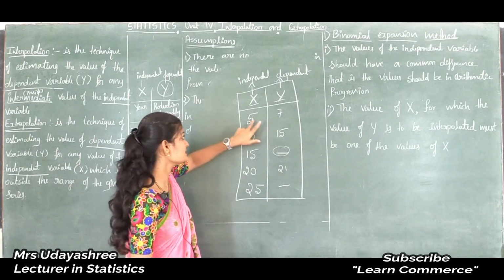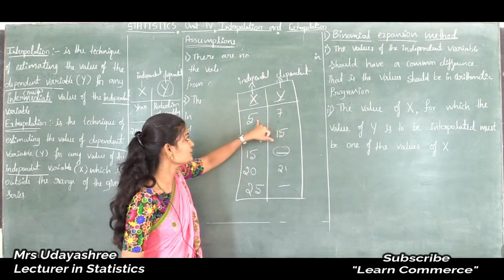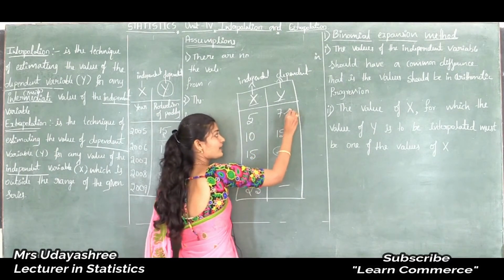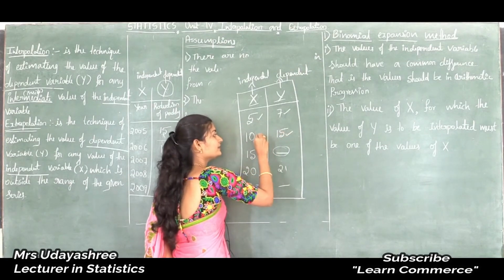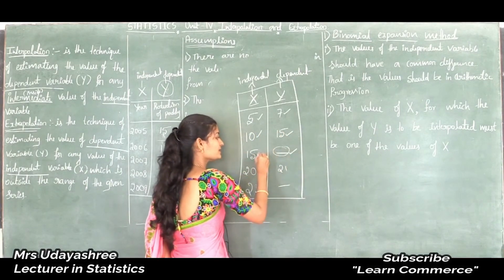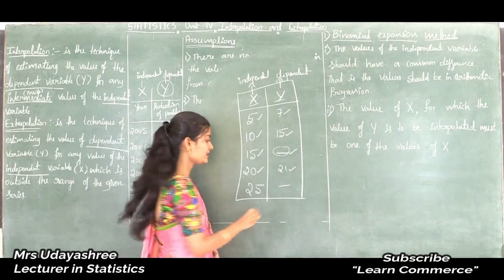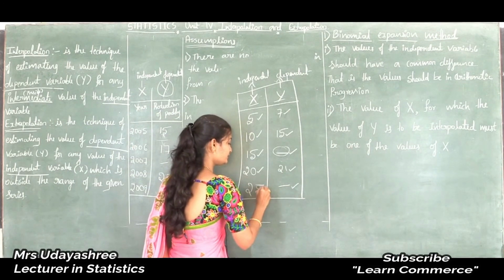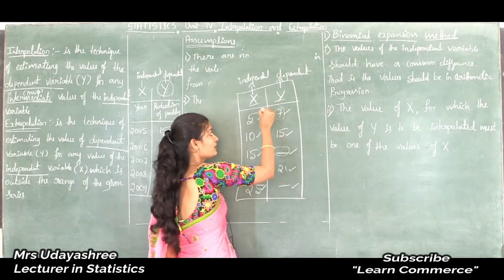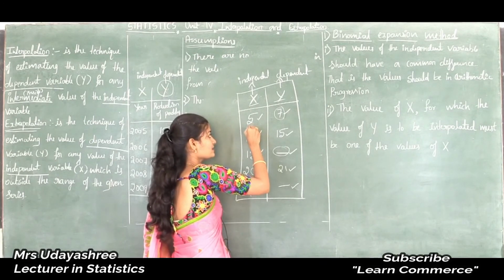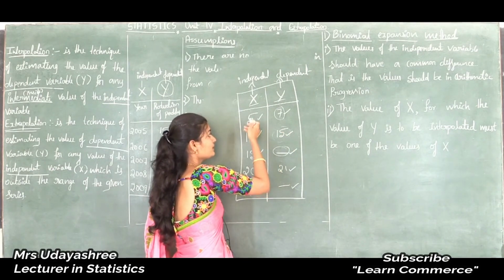In the sense, this y value, that is 7, is interpolated to 5, and this 15 is interpolated to 10, and this missing value is interpolated to 15, and this 21 is interpolated to 20, and this value is interpolated to 25. So see here we can't take this 7 as for 4 or 6 or 7 or 8 or 9, like that, and this 15 we can't take as any value in between.